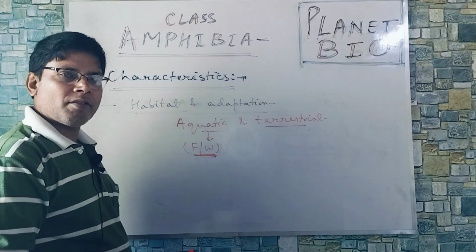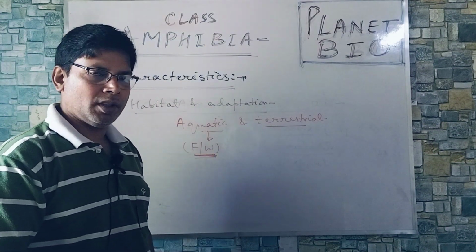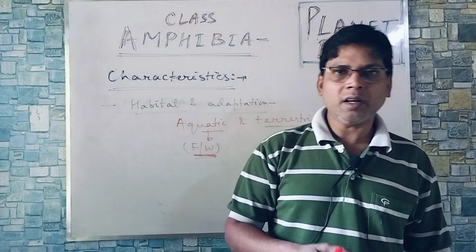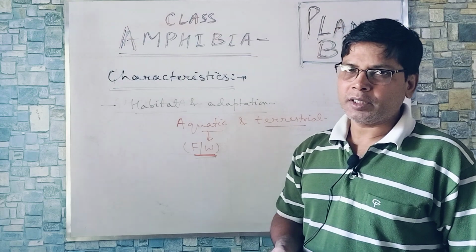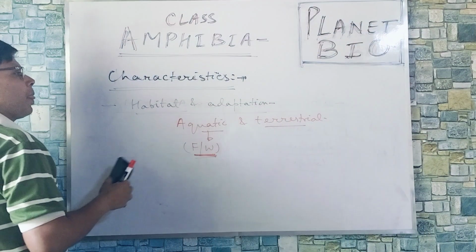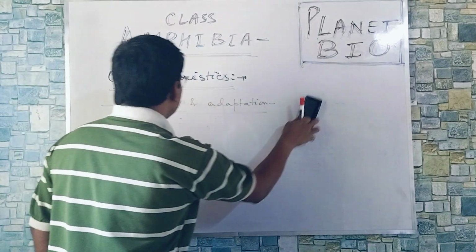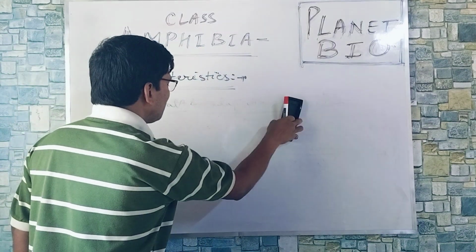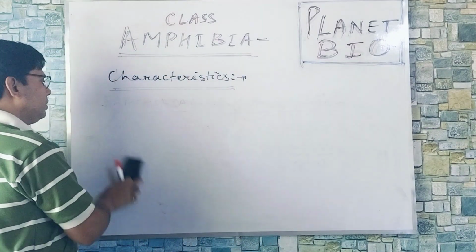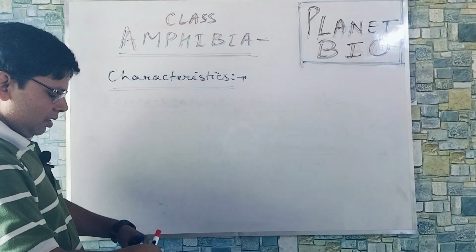They are found in rivers and ponds only. They are not found in marine water, not in salted or saline water. And they are quite adapted to live in this condition. They are meant for leaping, swimming, jumping, and moving on land as well as in water.